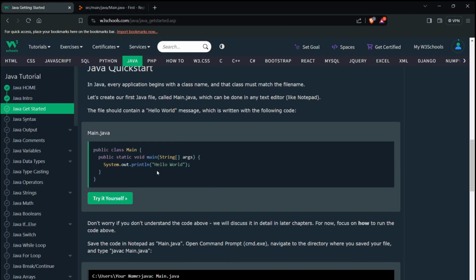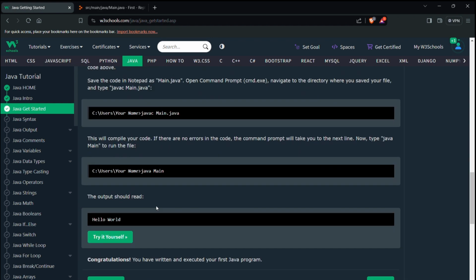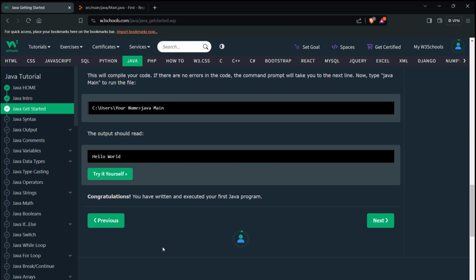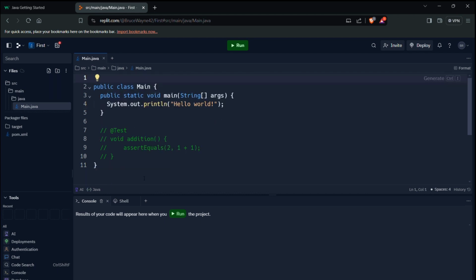Here we have to paste this: public class main, public static void main, String array args, system.out.println hello world. Don't worry if you don't understand the above code. We will discuss it in the later chapters. For now, focus on how to run the code above. Save the code in Notepad as main.java. Open command prompt. Navigate to the next. Okay, they are saying how to compile the program, but we'll write this in Replit only.